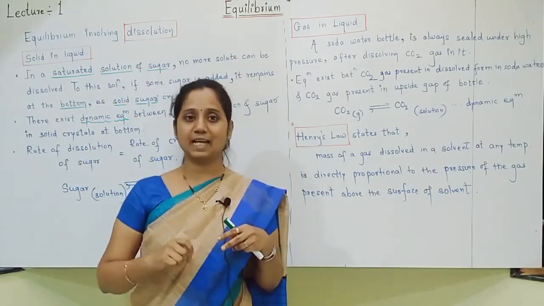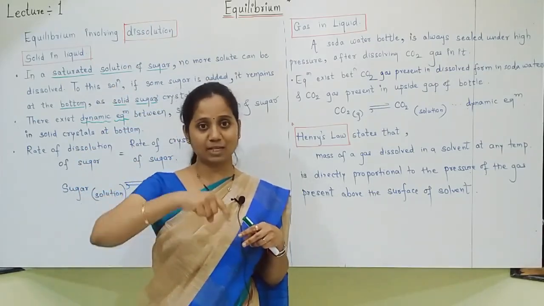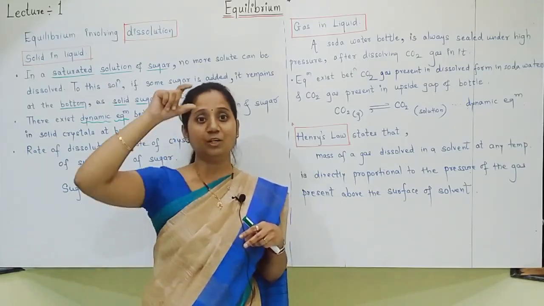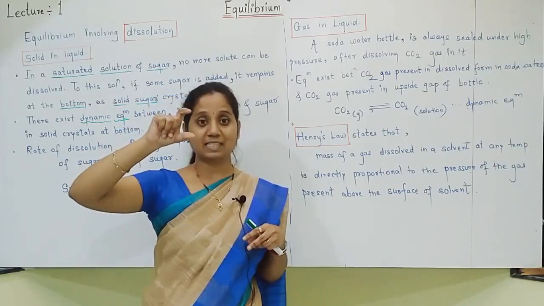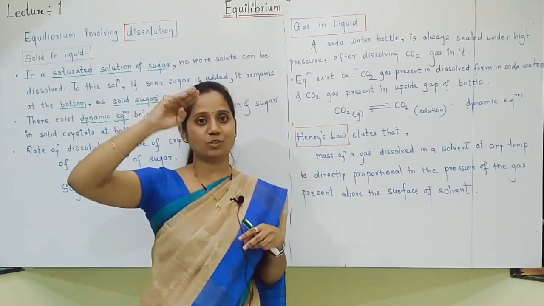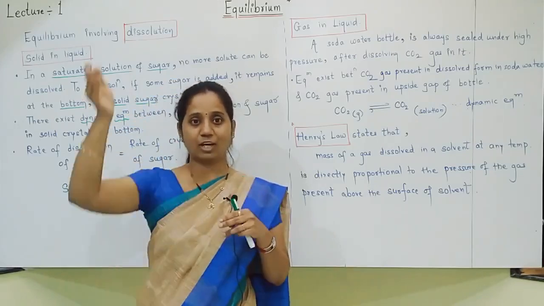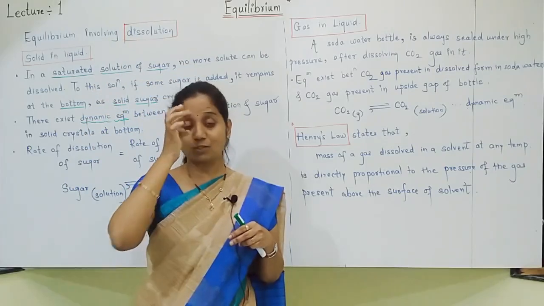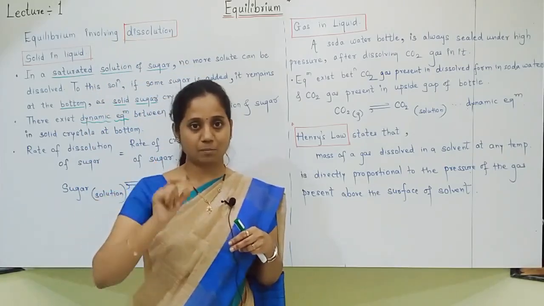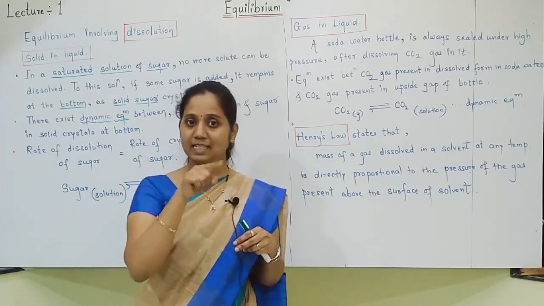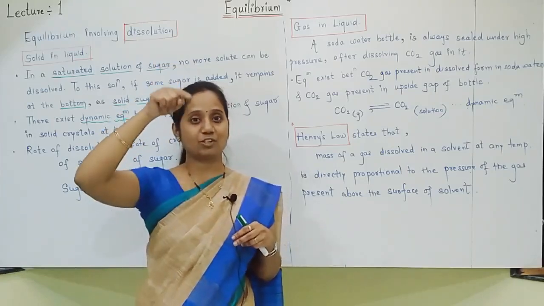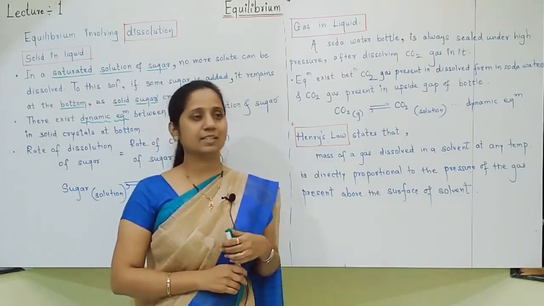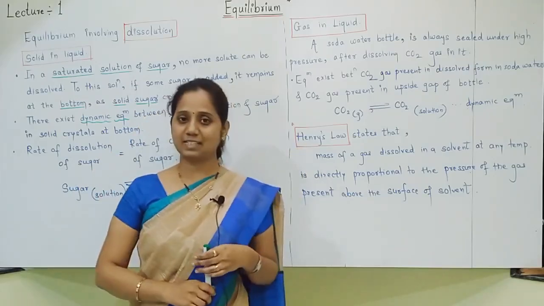The statement you can say is that the mass of gas dissolved in a solvent is directly proportional to the pressure of the gas present above the surface of the solvent. This is the Henry's law statement.